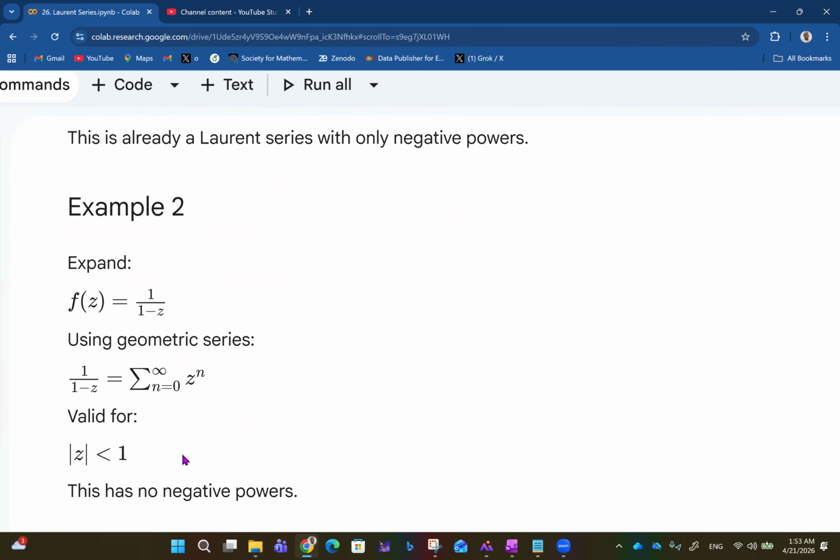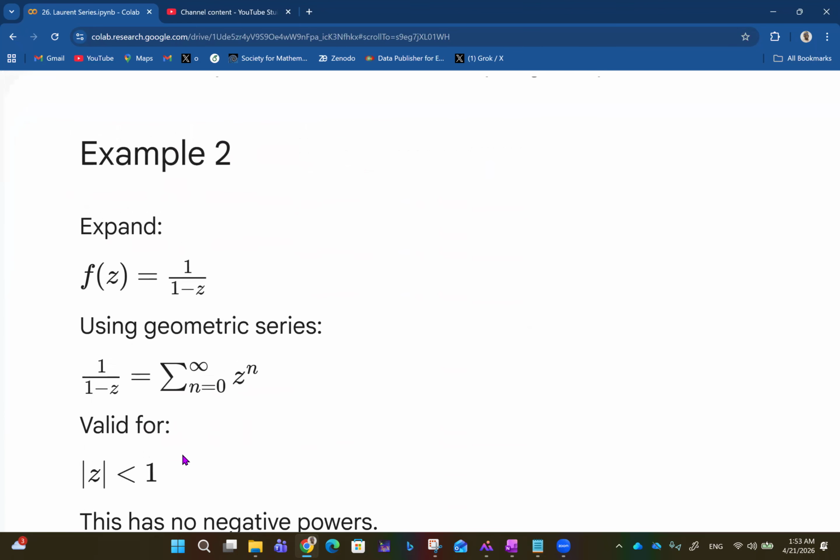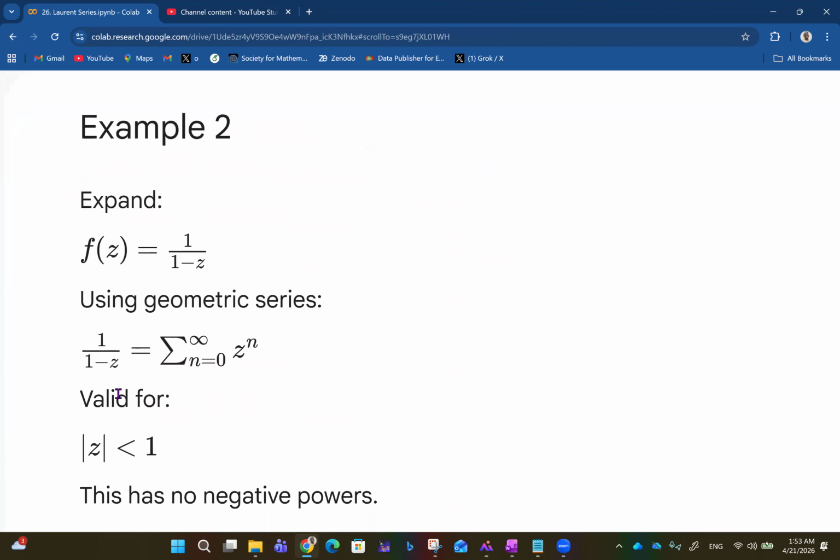For example 2, we say f of z is 1 over 1 minus z. Using geometric series, we have 1 over 1 minus z, and that's the summation from n equals 0 to infinity of z raised to power n. And this is valid for absolute value of z less than 1, if you try to get the radius of convergence like that. So this has no negative powers.